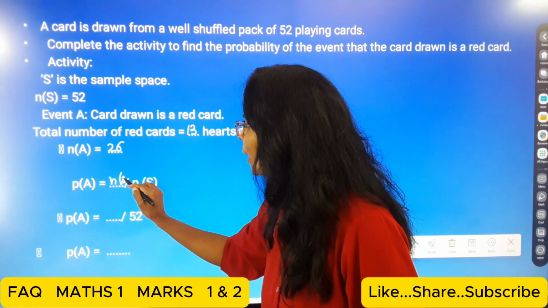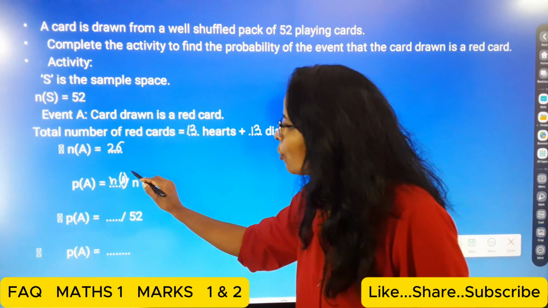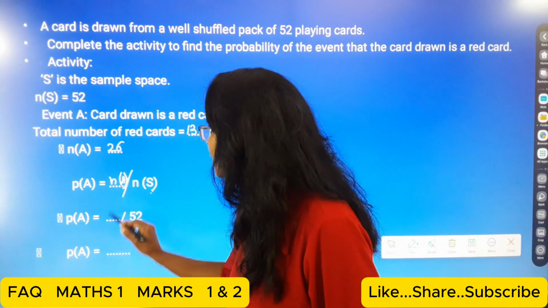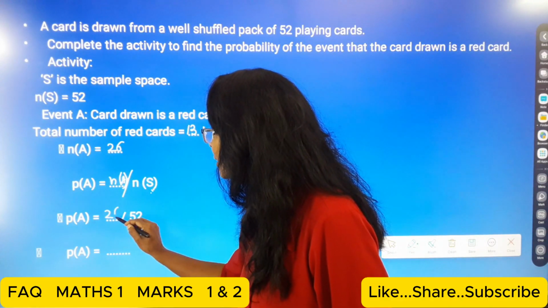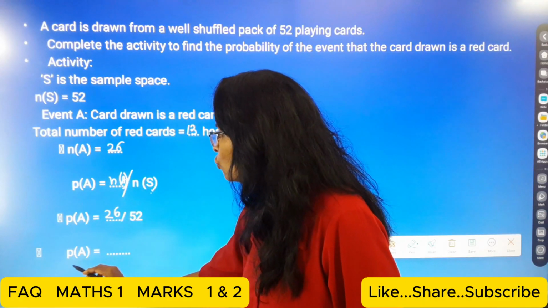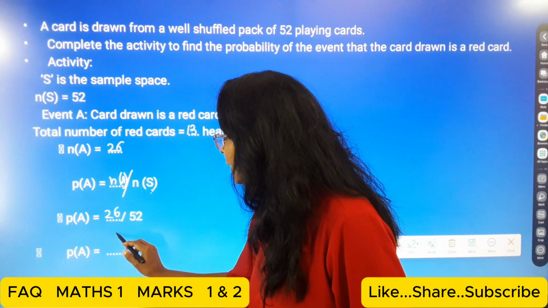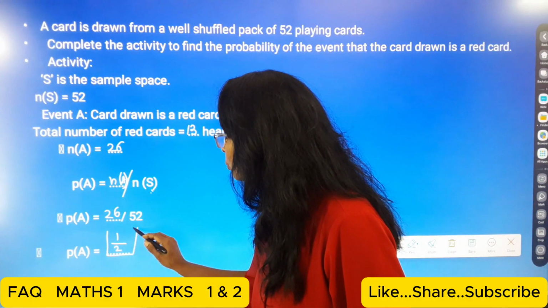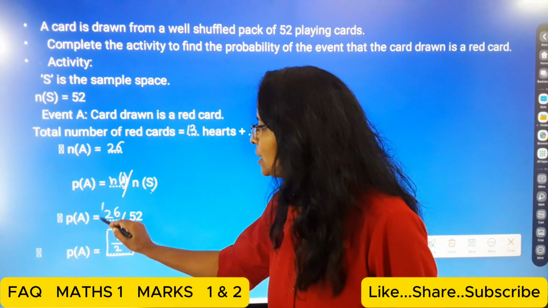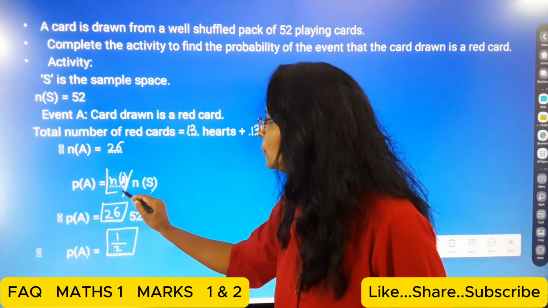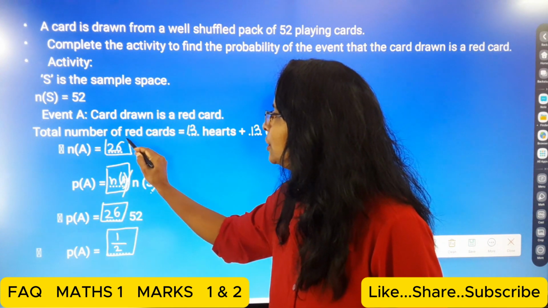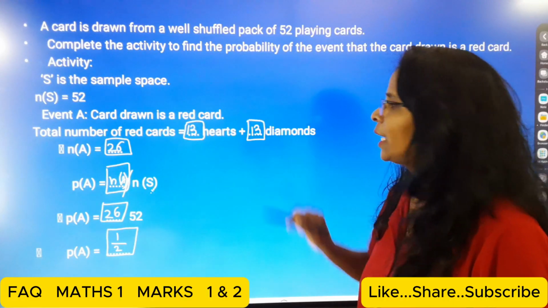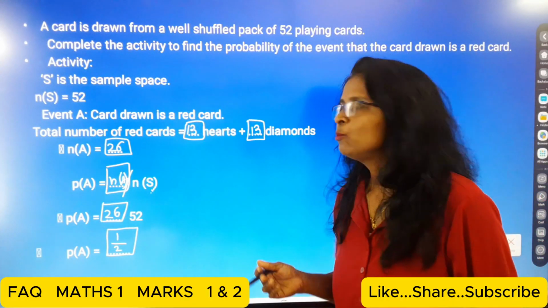Here I write the formula: n of A upon n of S. So P of A is equal to n of A, that is 26, upon n of S, that is 52. So P of A is equal to 26 upon 52, 26 ones are 26, 26 twos are 52. So 1 upon 2. Okay, students, this way you can complete this activity. Very easy question and it arises many times, students.